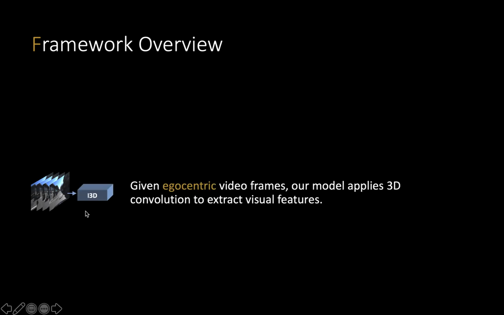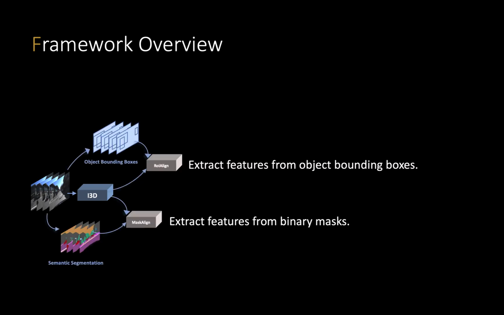In our framework, given the egocentric video frames, we first apply 3D convolution to extract visual features. Every frame is also preprocessed by object detection and semantic segmentation, obtaining the object bounding boxes as thing objects and semantic binary masks as stuff objects. We use ROI-Align to extract features from object bounding boxes. We designed MaskAlign to extract features from irregular shape binary masks.